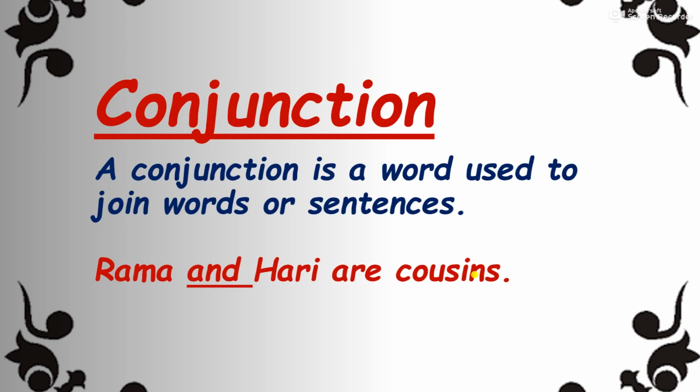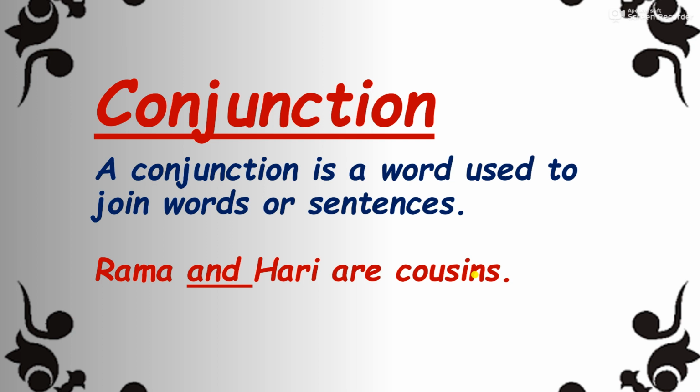Now the next term, that is conjunction. A conjunction is a word that is used to join words or sentences. Remember, in simple words, its work is to join. It is also called a connector, but some terms and conditions apply. So a conjunction is a word used to join words or sentences. You remember, the work of a conjunction is joining.